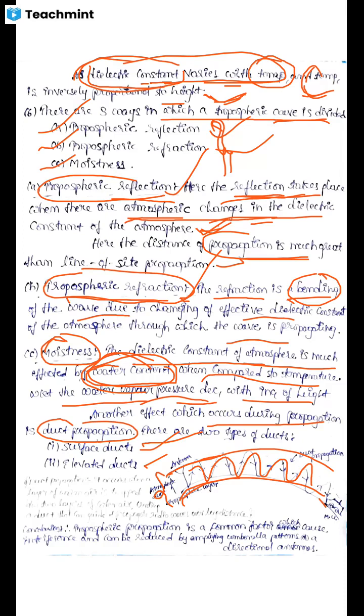This is a simple story I wanted to add to duct propagation, related to cool air and warm air or water vapors in the tropospheric area, related to the warm currents and cold currents. Okay, this is about the long distance propagation in cellular mobile communication. Thank you.